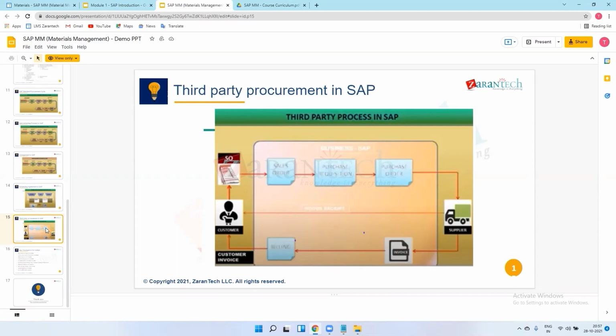So next is third party procurement. So third party procurement means what? Suppose we are just manufacturing vehicles in our plant, and we are just procuring the engine from XYZ vendor. Let's say the example of Tata Motors. Tata Motors is manufacturing one truck, and for that truck they want an engine, and the engine they are procuring from the vendor XYZ.